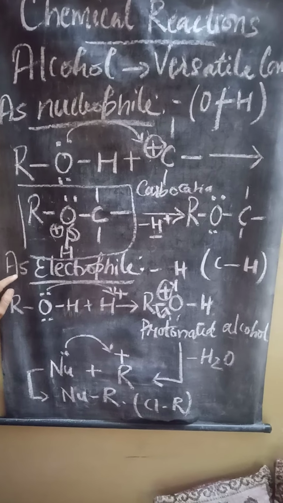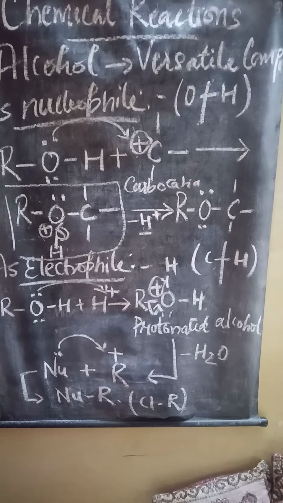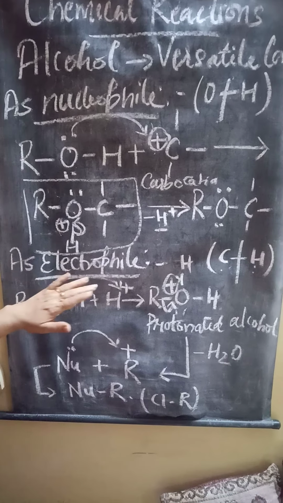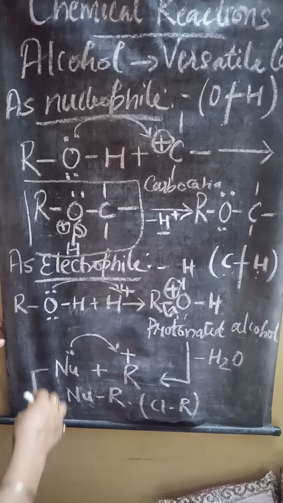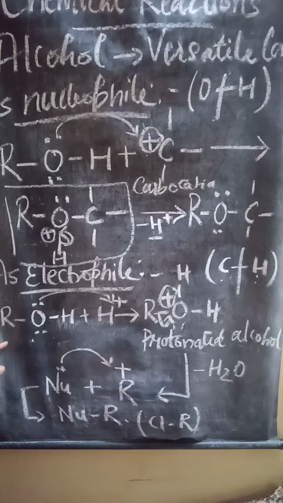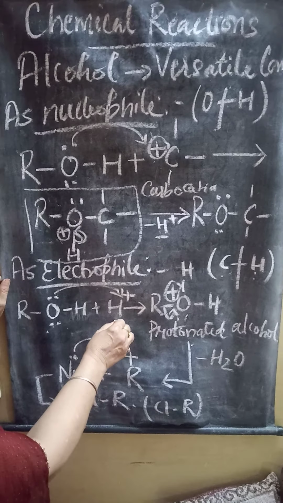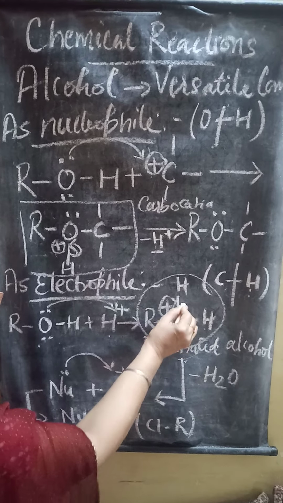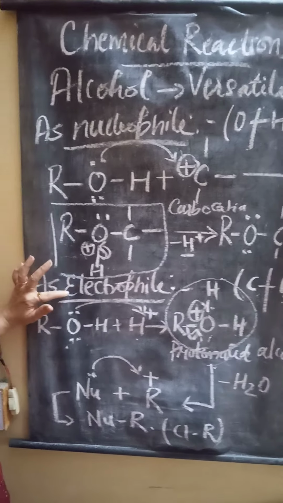But when alcohol behaves as an electrophile, you have to keep in mind that there is always the breaking of the bond between carbon and hydrogen. When carbon and hydrogen break, it leads to the electrophilic substitution reaction. Now, how does alcohol behave as an electrophile? That is also one important part. Alcohol itself will not behave as an electrophile, but protonated alcohol will. That means first the alcohol reacts with one proton and protonated alcohol is formed. This protonated alcohol has an extra hydrogen attached to it. This stage is responsible for its electrophilic behavior.